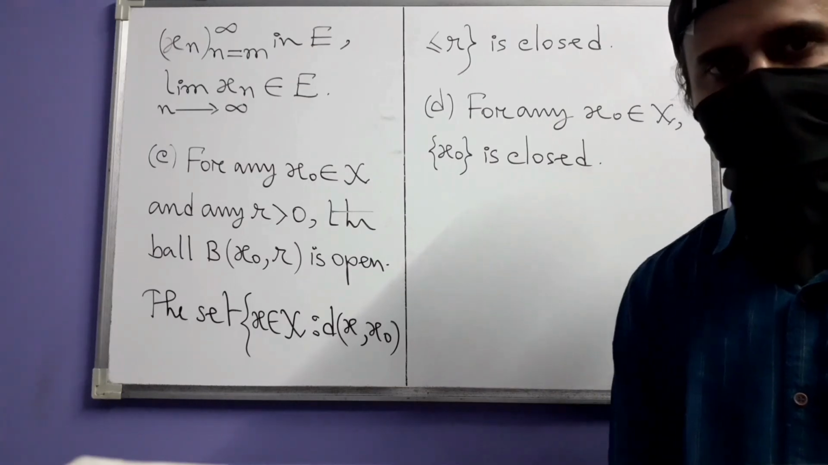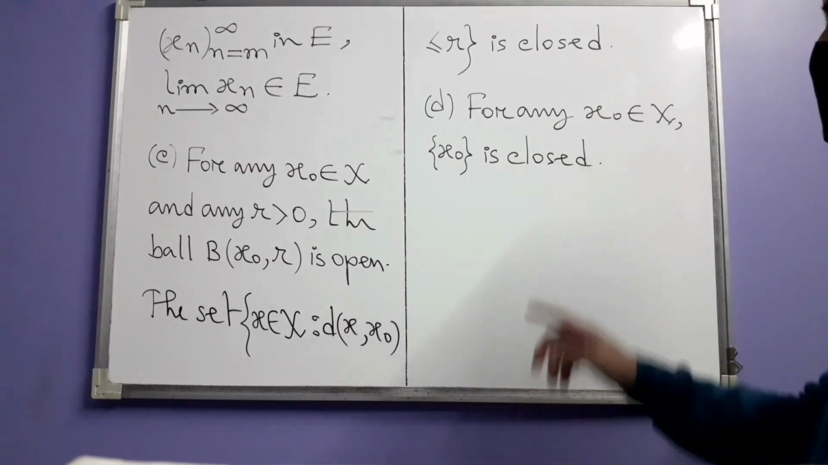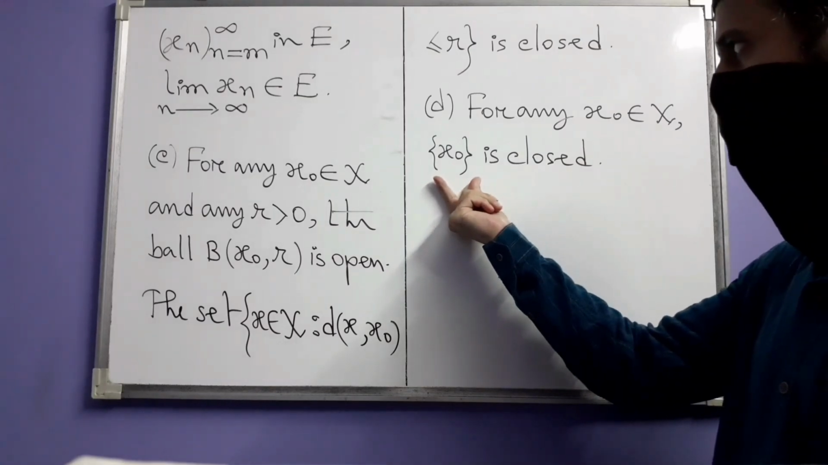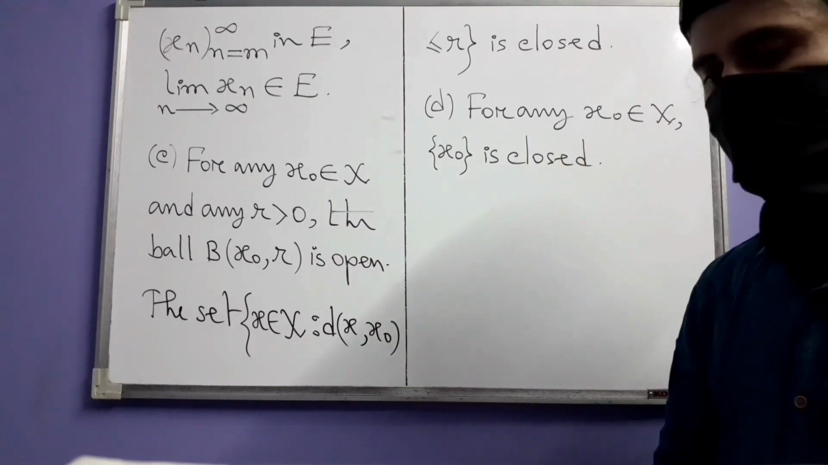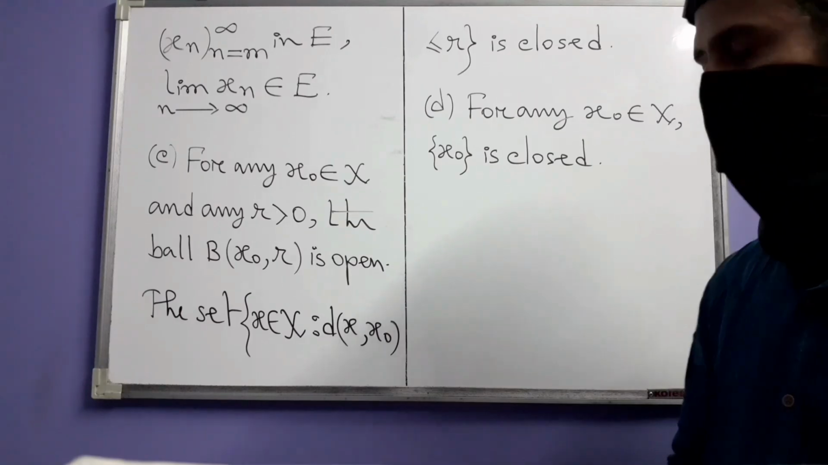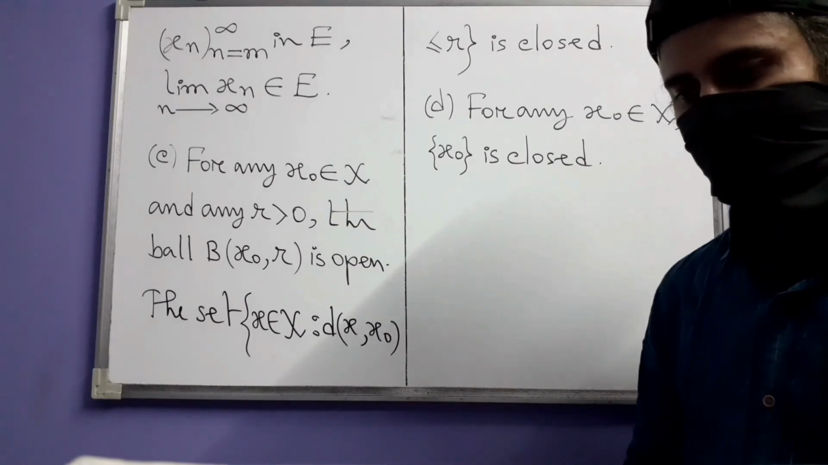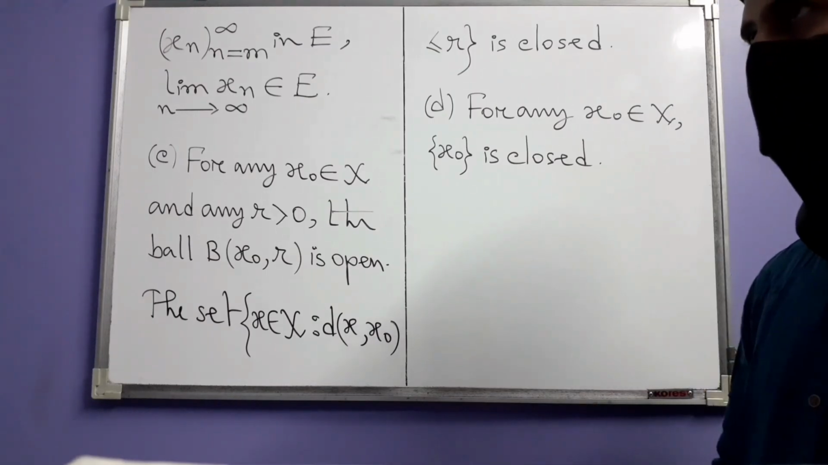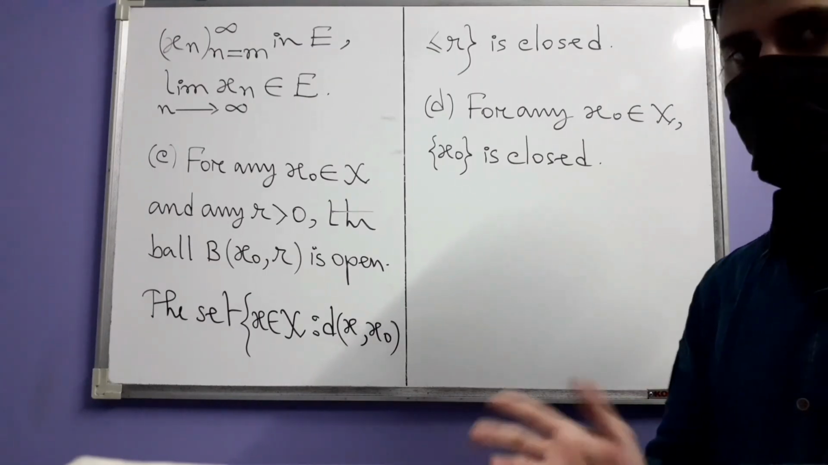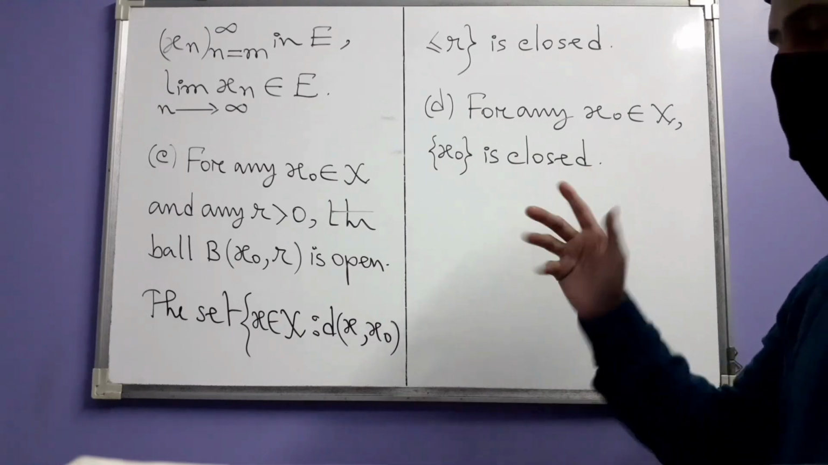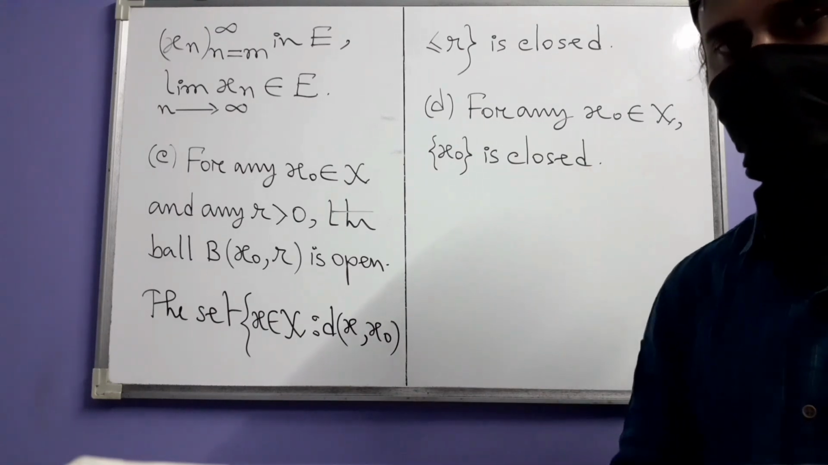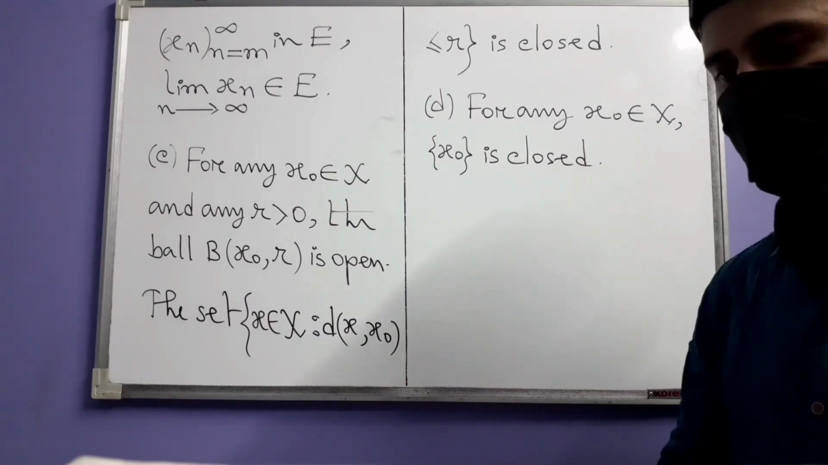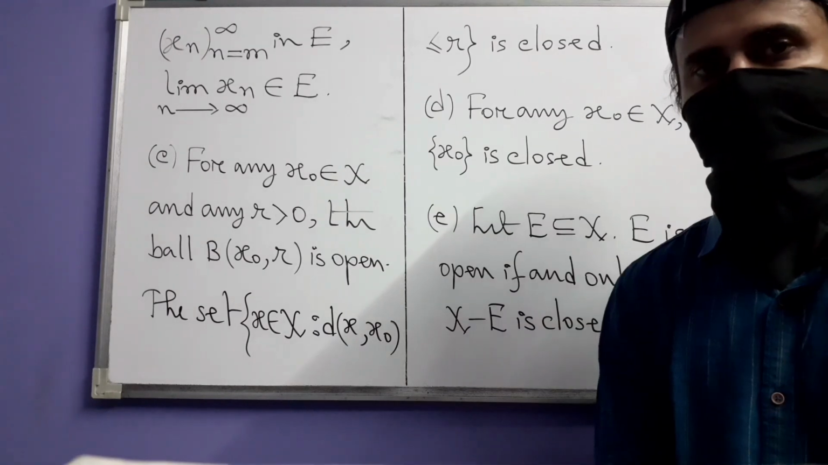Then we have part D, which looks very simple. If you take any point x0 in X, then the singleton set consisting of x0 is closed. There are some spaces more general than metric spaces. They are called topological spaces. In a general topological space, also there are open and closed sets. This property is not necessarily true in all topological spaces. Spaces which have this property, for example metric spaces, are special. Next we have part E.